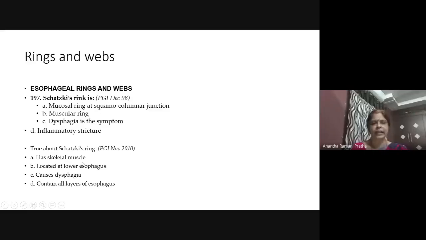It has correct skeletal muscle located lower esophagus, causes dysphagia, contains all layers of esophagus. So it is not skeletal. Lower esophagus is not, it's a smooth muscle. So this is not. So BCD should be the answer.